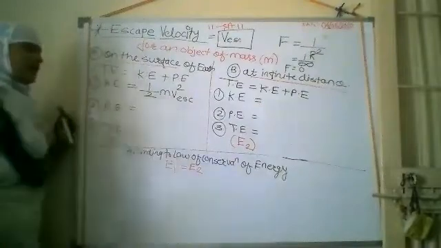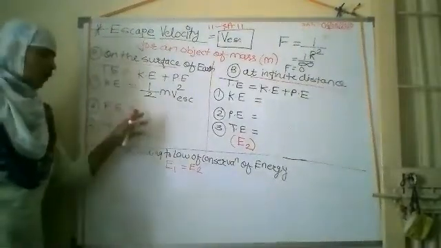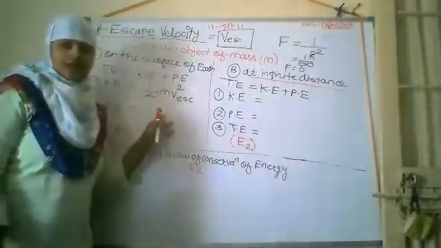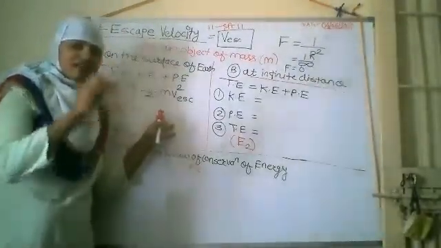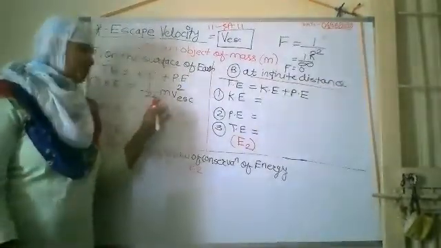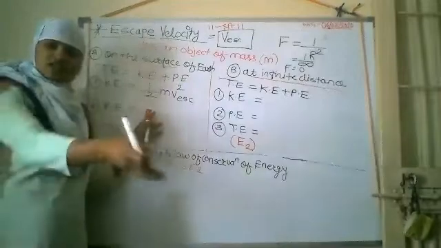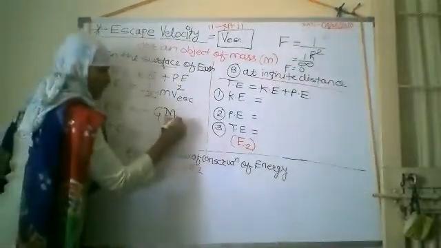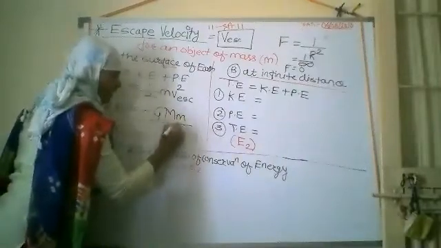And potential energy. We know that the object is on the surface of the earth, at a very small height from the surface. In such a case we consider the potential energy, as we have just studied, as minus GMm upon r.